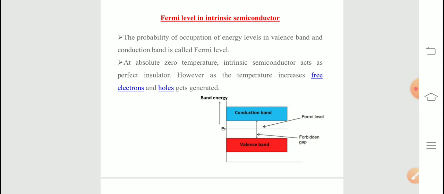As I understand, the Fermi level is the highest energy state occupied by the electrons in a material at absolute zero temperature. Of course, this we can call a definition also. Now, as the temperature increases, electrons start to exist in higher energy states. And the Fermi level is generally found in the band gap. We already discussed, this Fermi level generally exists in the forbidden gap.